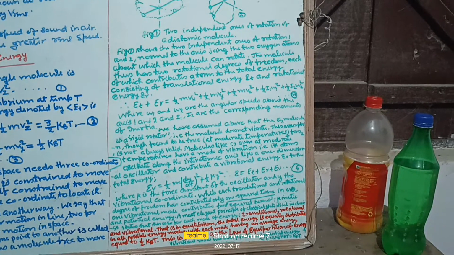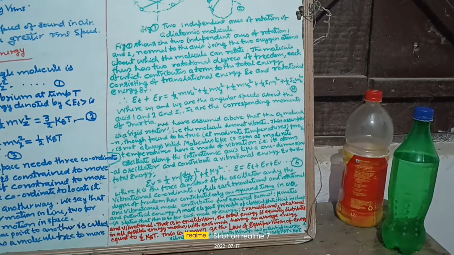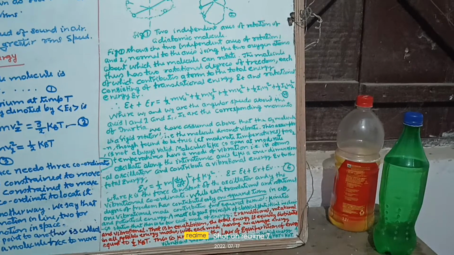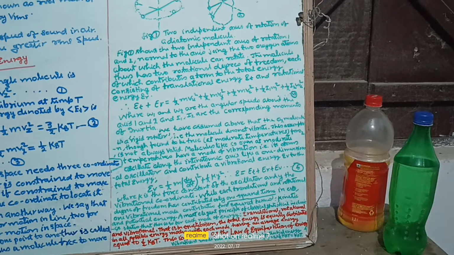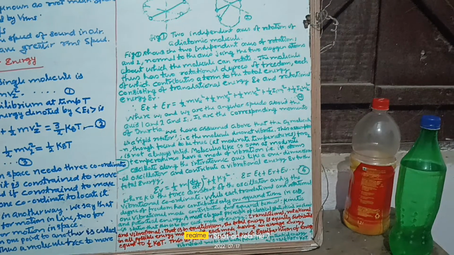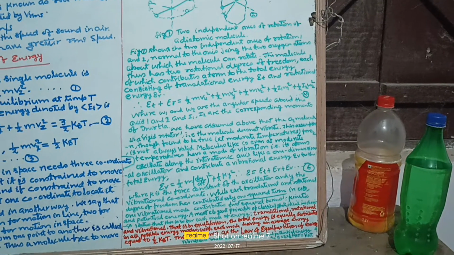Now, the vibrational mode has both kinetic and potential energy. So, energy is equal to 2 times (1/2)kBT, which equals kBT, for the vibrational case.